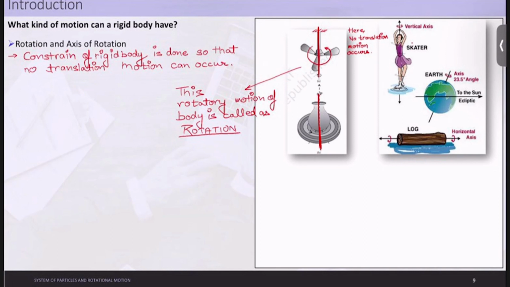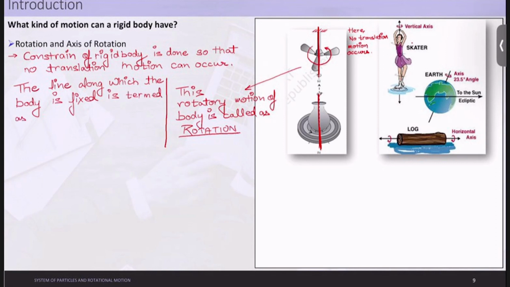And also, the line along which the body is fixed is termed as the axis of rotation. What is it termed as? It is termed as axis of rotation. Okay, so I hope you understood this concept. What is your axis of rotation and what is basically rotation?